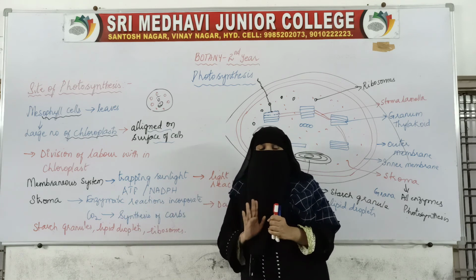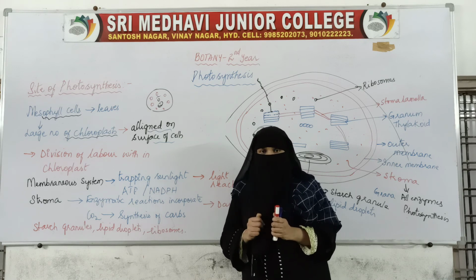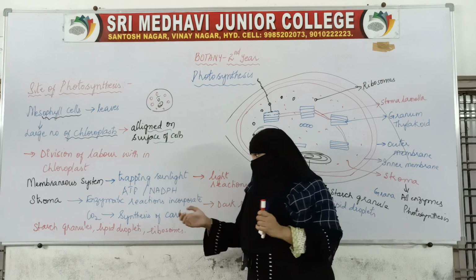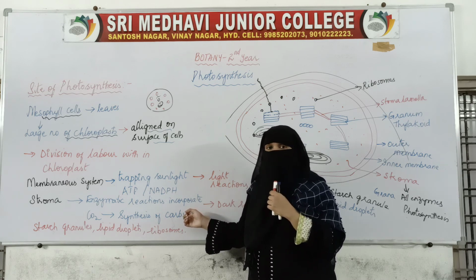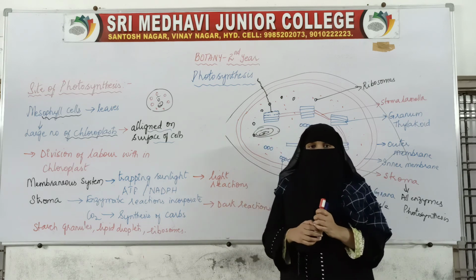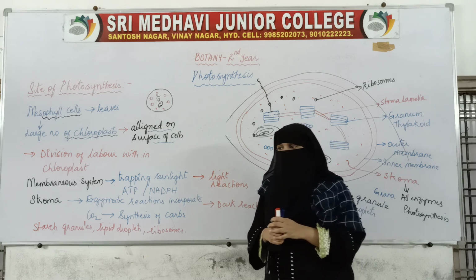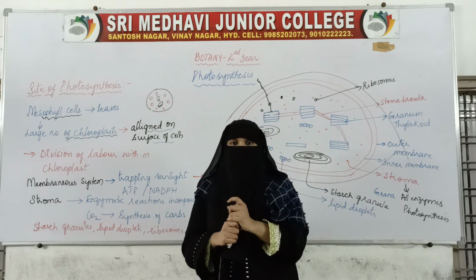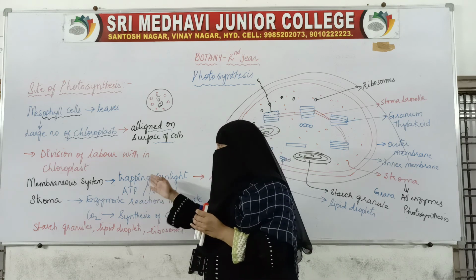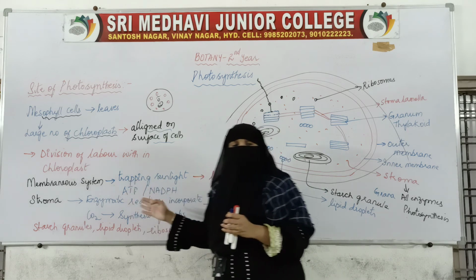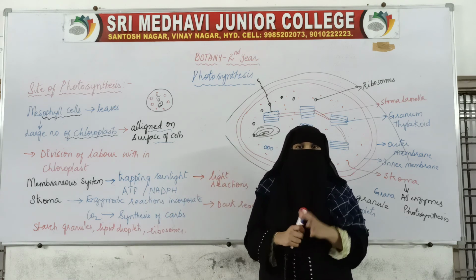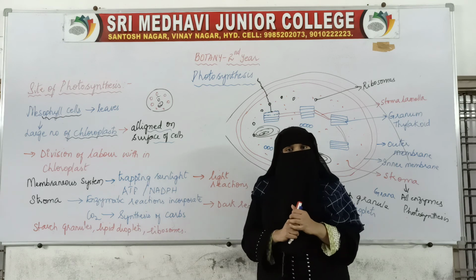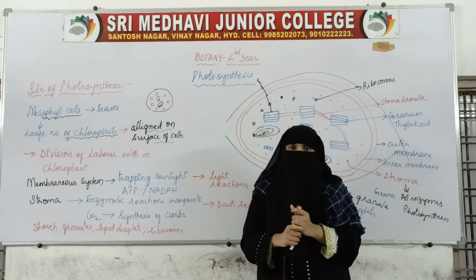It does not require the light. It can take place in the presence as well as in the absence of light. So that is why these reactions are termed dark reactions. So we all know that photosynthesis is based on both light reaction as well as dark reaction. How all this process will take place, how ATP and NADPH will be formed, how light will be trapped, how carbon dioxide will be converted into carbohydrate, we'll see in the next videos.